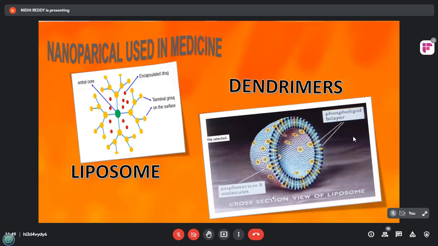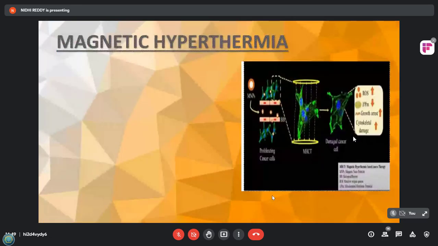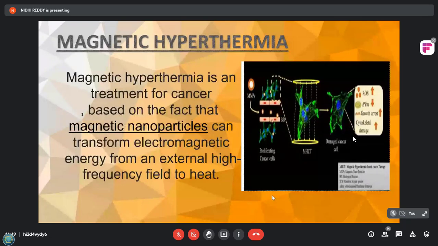Talking about the next application, which is magnetic hyperthermia. Magnetic hyperthermia is a treatment for cancer based on magnetic nanoparticles. It is one of the applications of nanotechnology in the treatment of cancer cells. It's based on the fact that magnetic nanoparticles can transform electromagnetic energy from an external high frequency field into heat. This is due to the magnetic hysteresis of the material when it is subjected to an alternating magnetic field.